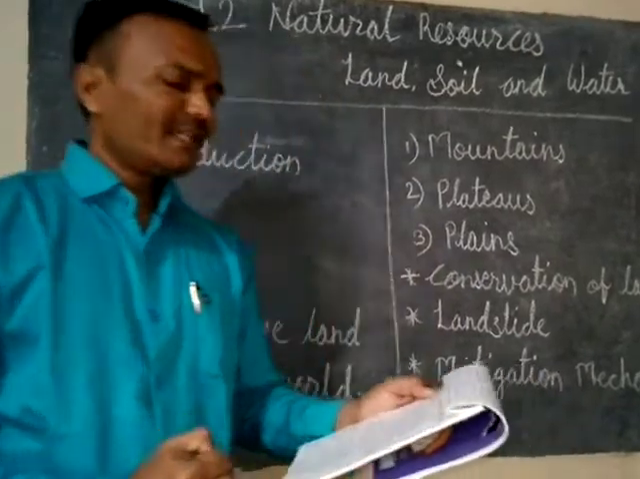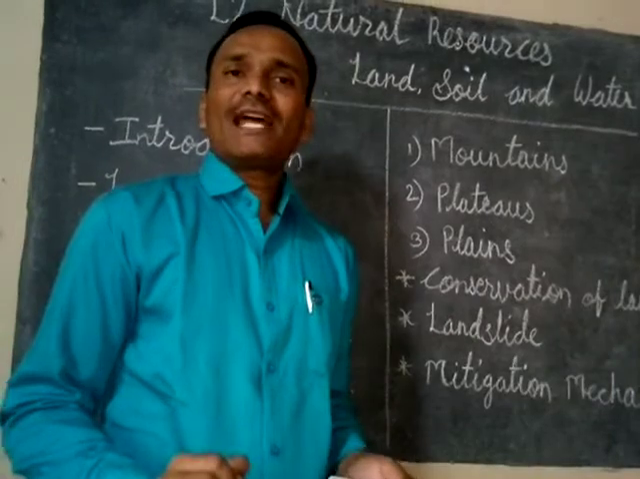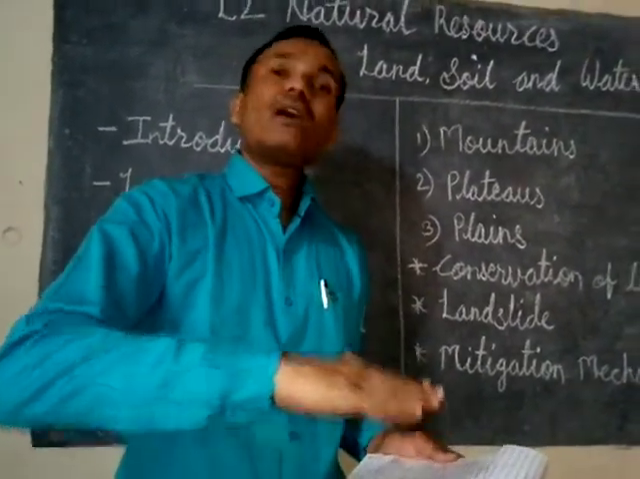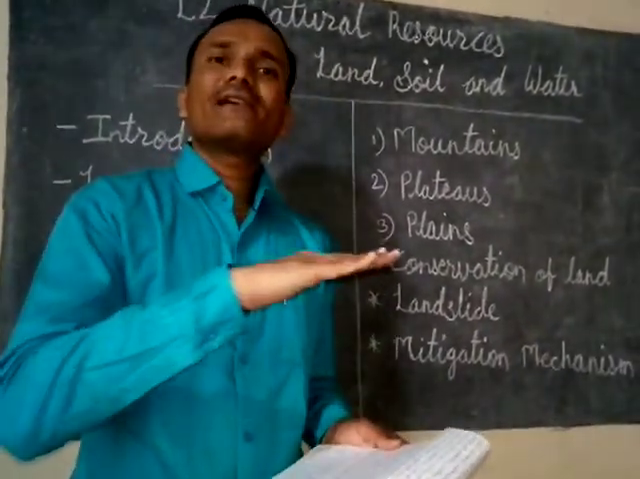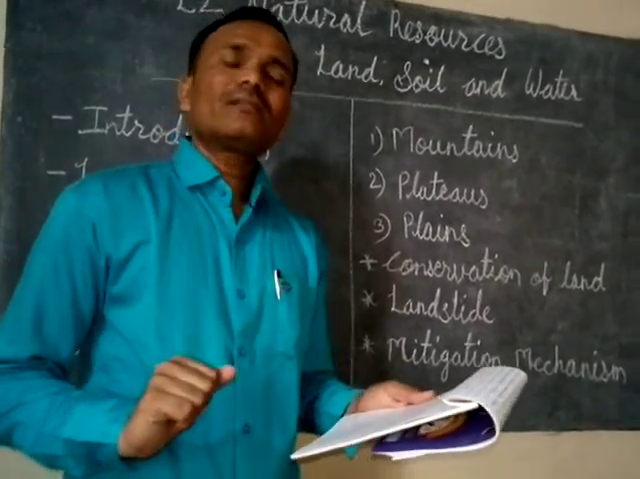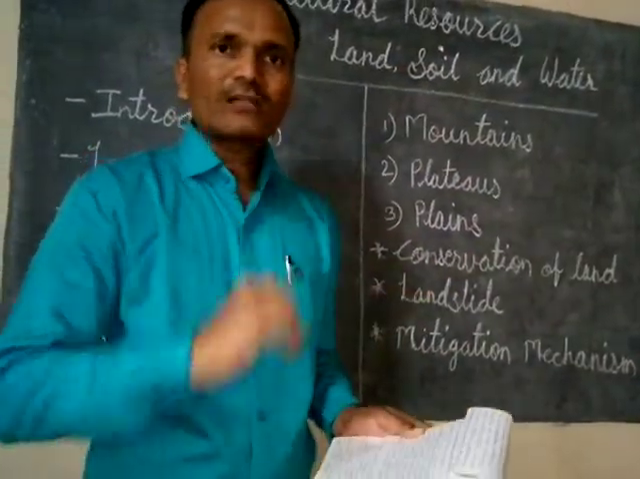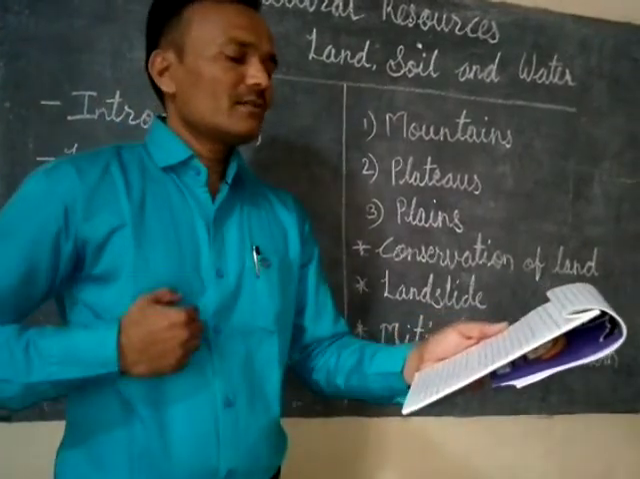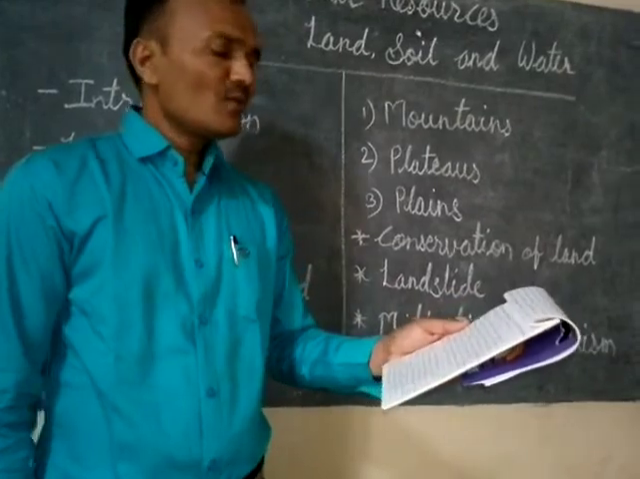Okay. Then the next is plateaus. Raised tablelands means these lands are also at a height, but the top of that land is flat. It's just like a table, not like mountains with a conical shape or a round peak. So the raised tablelands are called a plateau.